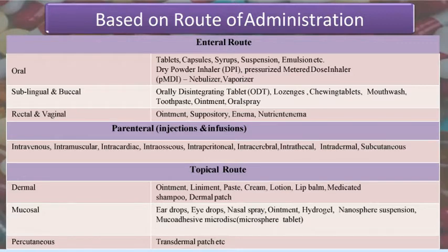In the sublingual and buccal route, oral tablets, lozenges, chewing tablets, mouthwash, toothpaste, ointment, and oral sprays are there. In the rectal and vaginal route, ointment, suppositories, pessaries, and enema are these kinds of dosage forms.